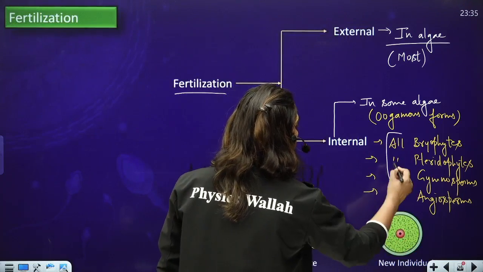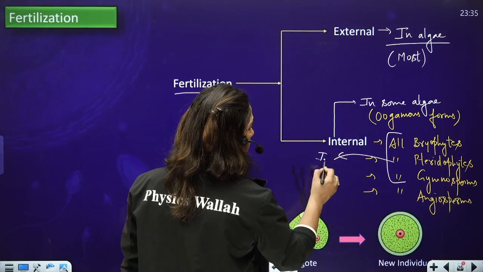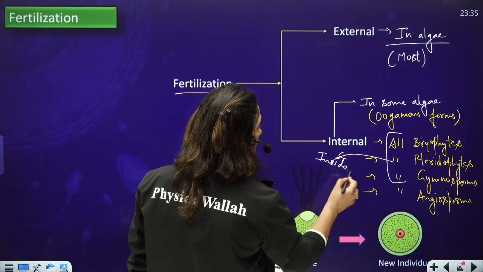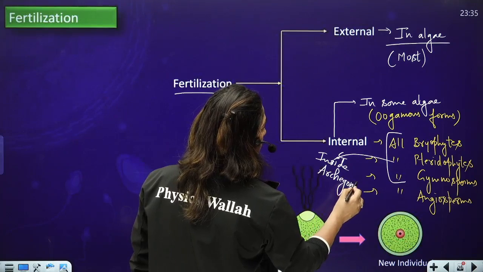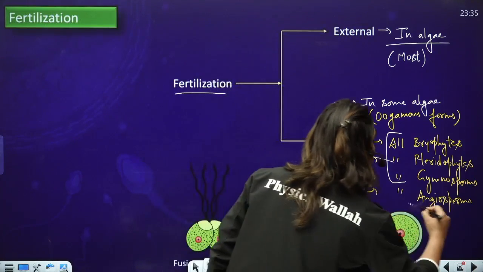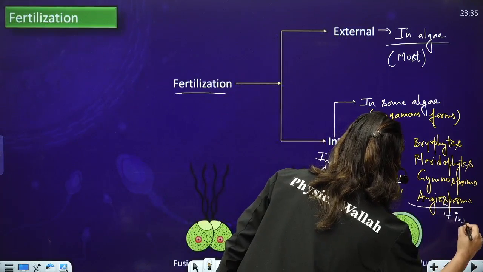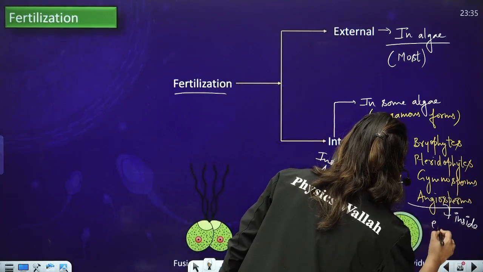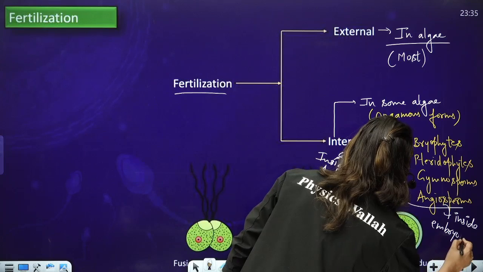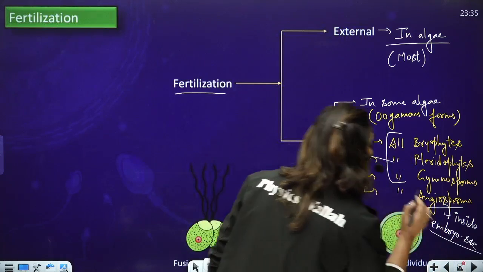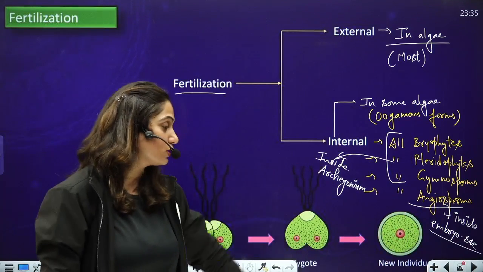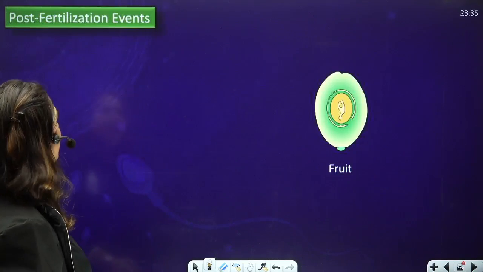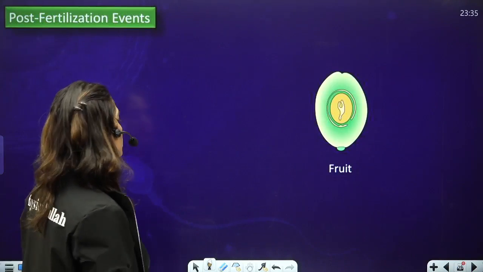In all three of them, inside archegonium, and in angiosperms inside embryo sac. Okay, so now fertilization has happened and zygote is formed. Then comes the post-fertilization events.